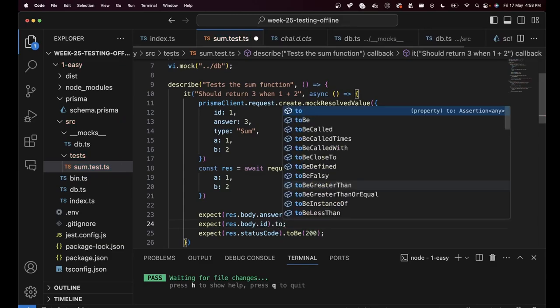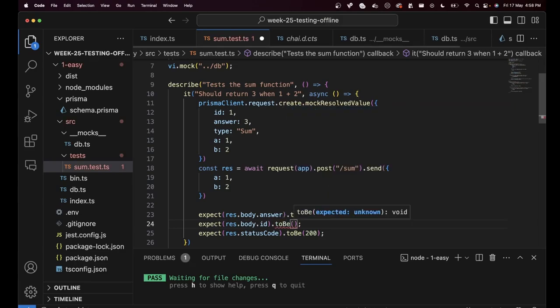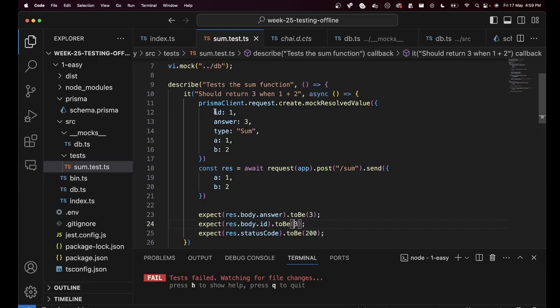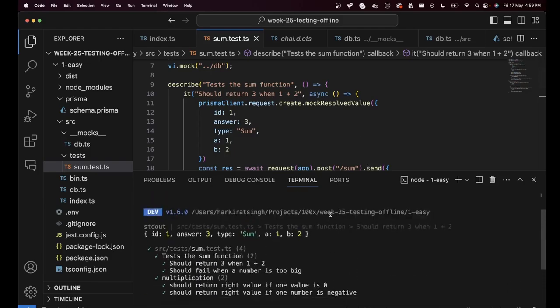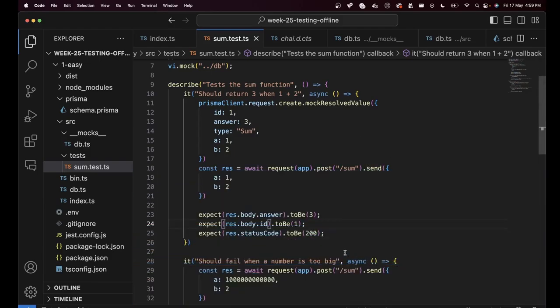There should be something to be, and we can do 3 over here because we know the ID we're passing is 1. So we can say, hey, make sure the ID that's coming back is 1. And that's probably a better test anyway. Let's try that. All the tests are passing. And now I'm checking not just the answer to be 3, but also that the request.body.id is 1.